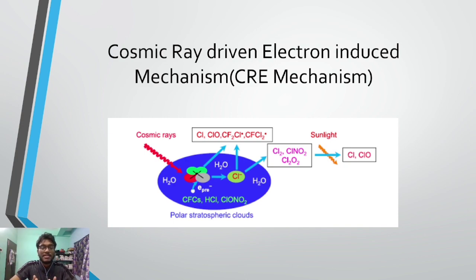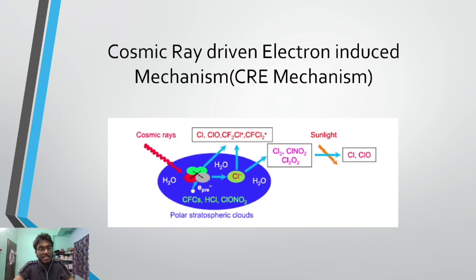The reactions will be the same as those of photolysis. For chlorine to decompose ozone, the reactions will be the same as those of photolysis. However, there will be some difference: now it is not induced by UV radiation. It is induced by cosmic rays on polar stratospheric clouds. That's not the case in the photochemical mechanism.